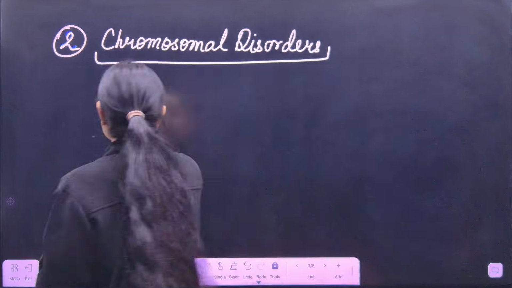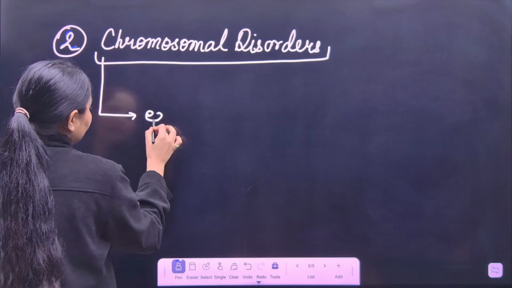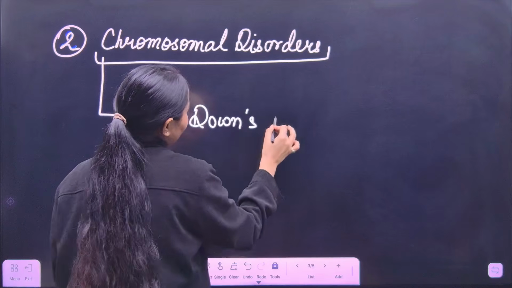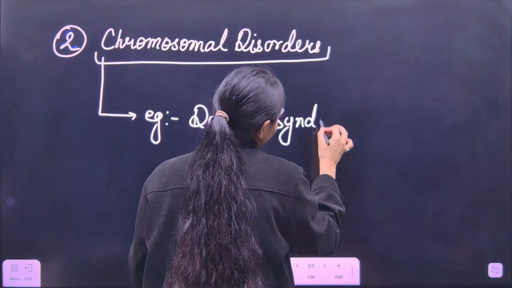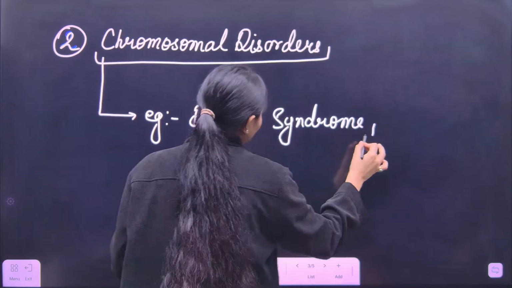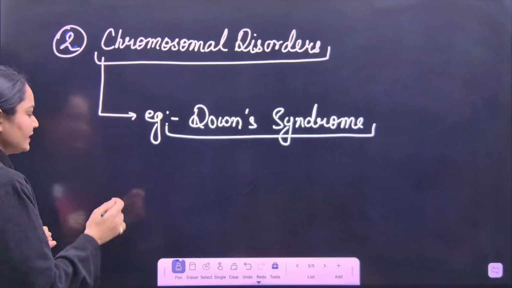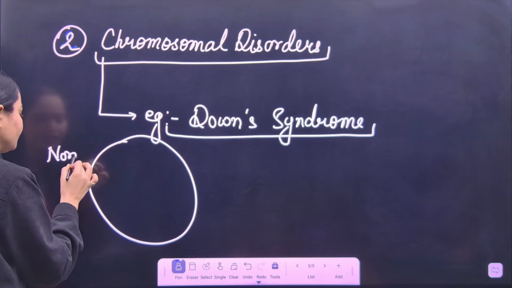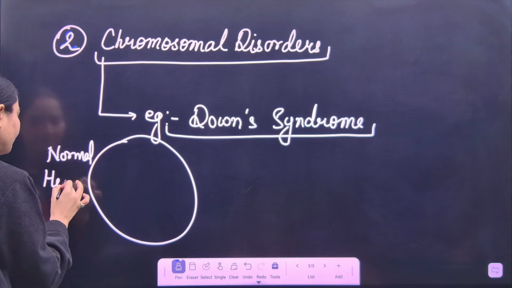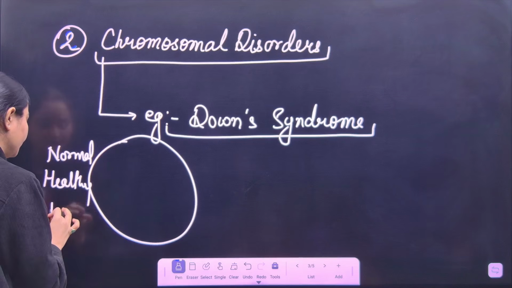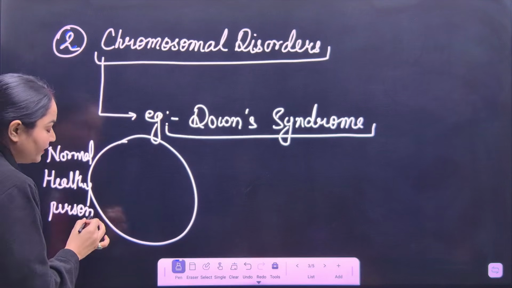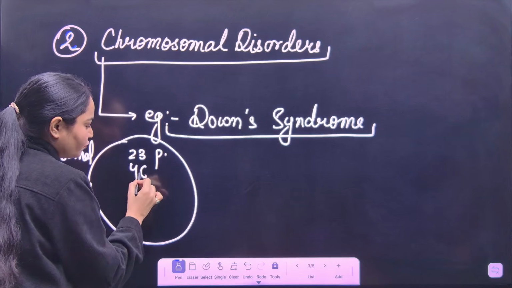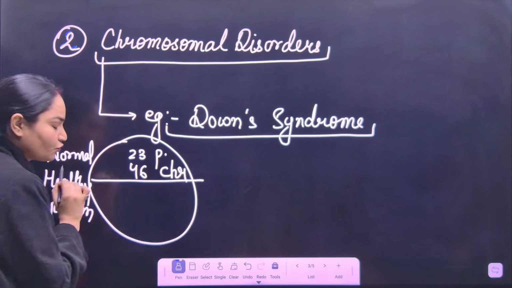So as an example, we can say Down syndrome, which is a common example. What happens in Down syndrome? We have to make two human cells here, and one is a normal cell, of a normal healthy person. So we have here 23 pairs of chromosomes. 23 pairs means 46 chromosomes. Okay. How are these 46 chromosomes present?